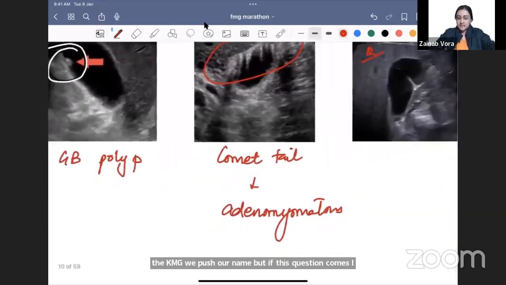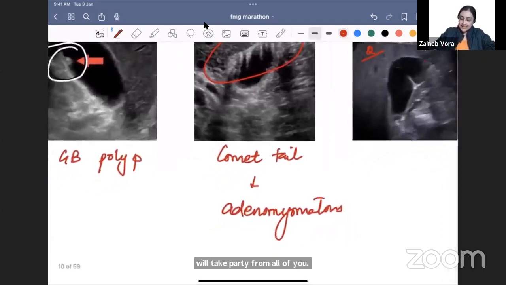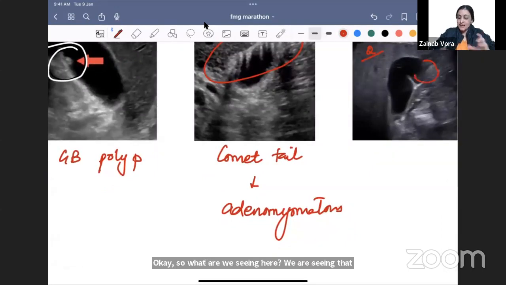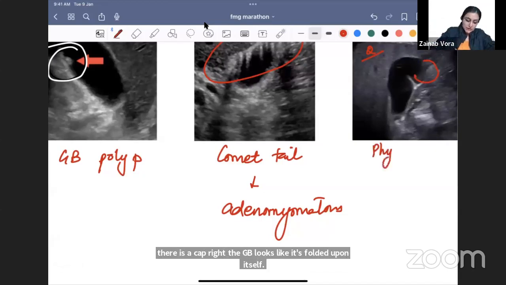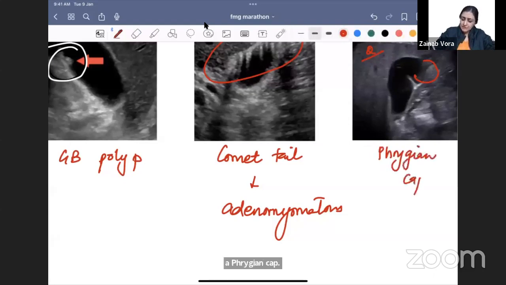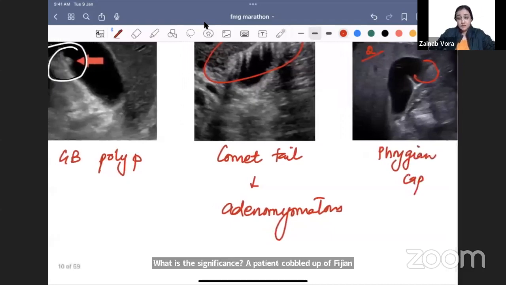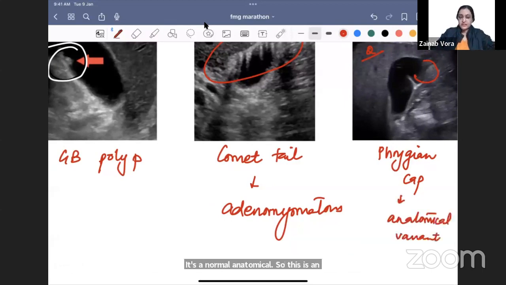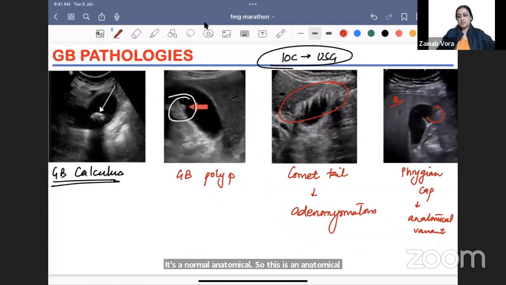Okay, so what are we seeing here? We are seeing that there is a cap, right? The GB looks like it's folded upon itself. Very nice. A lot of you giving me the answer. So this is a Phrygian cap. What is the significance? You tell the patient you have a Phrygian cap, and the poor patient gets scared that I am going to die. What will you tell him? Tell him nothing, it's a normal anatomical variant, nothing to be done. So this is an anatomical variant. All right, so this is about the 4 GB images that can come to you in the exam.